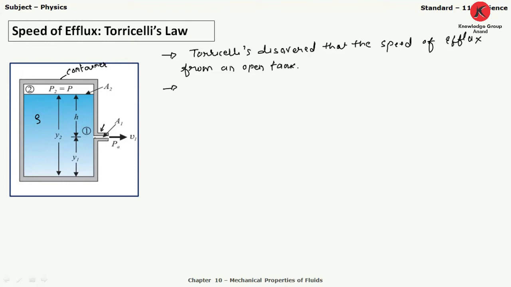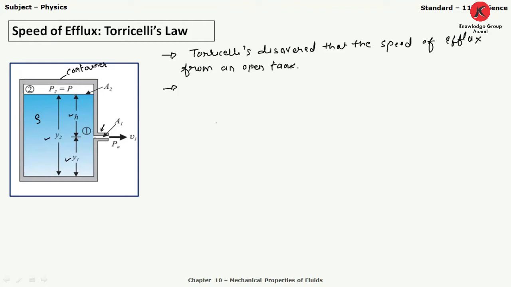So here the atmospheric pressure Pa is applied. From the center of this narrow hole to the bottom the height is considered as y1, and from the bottom of the container to the top of the fluid the height is y2. The difference y2 minus y1 is considered as h, from the center of the hole to the top of the liquid. So this is what we have.